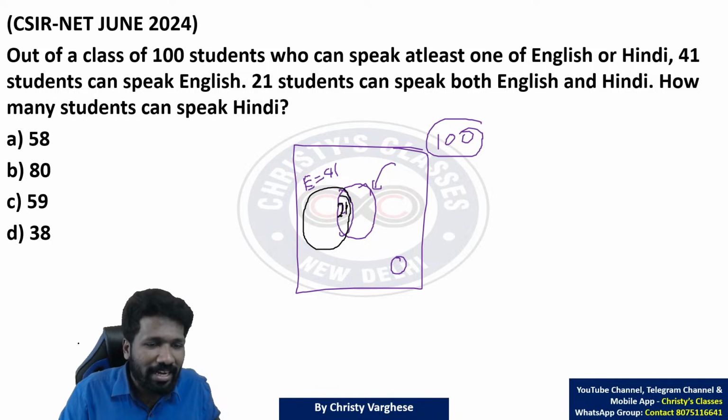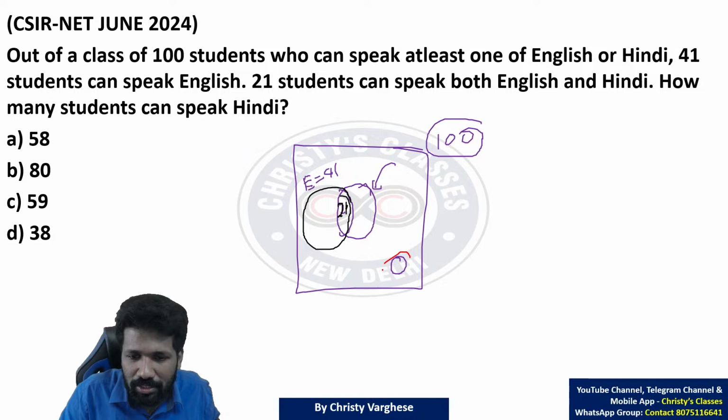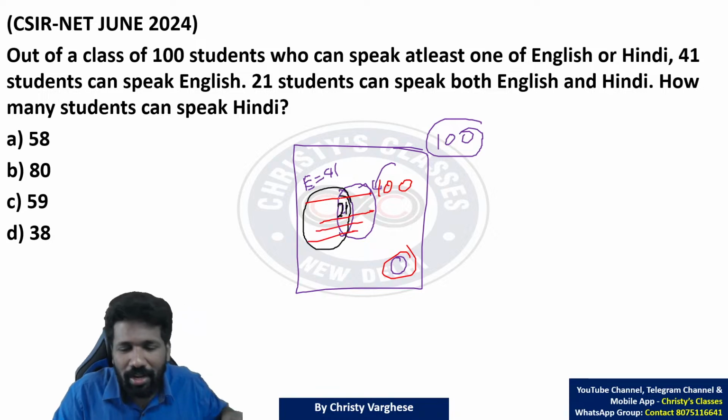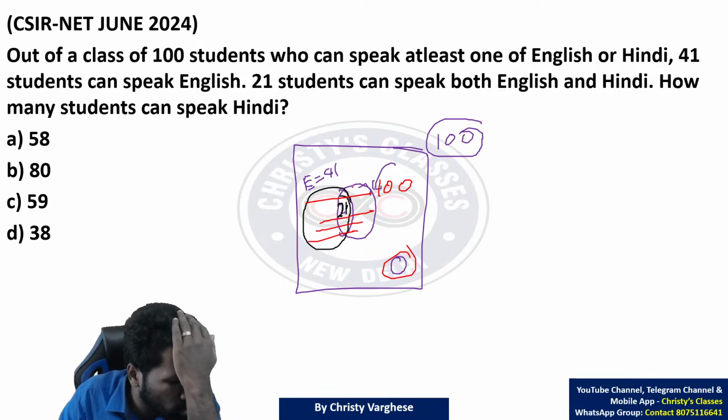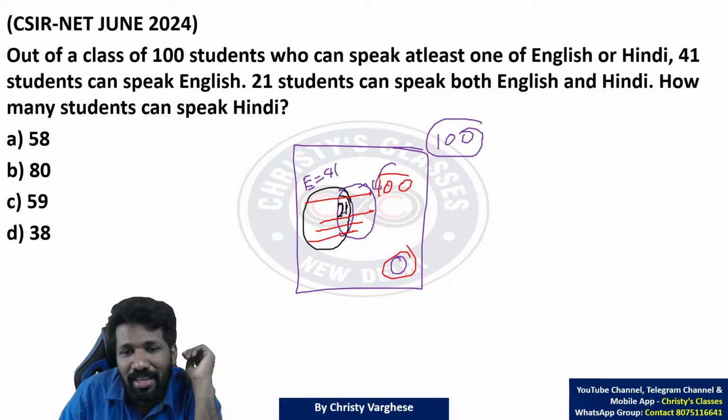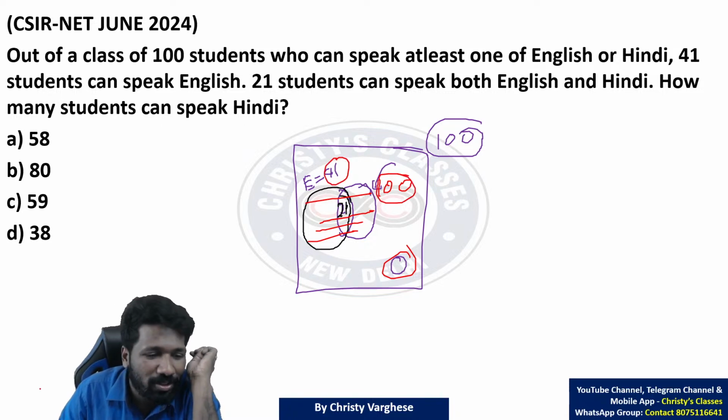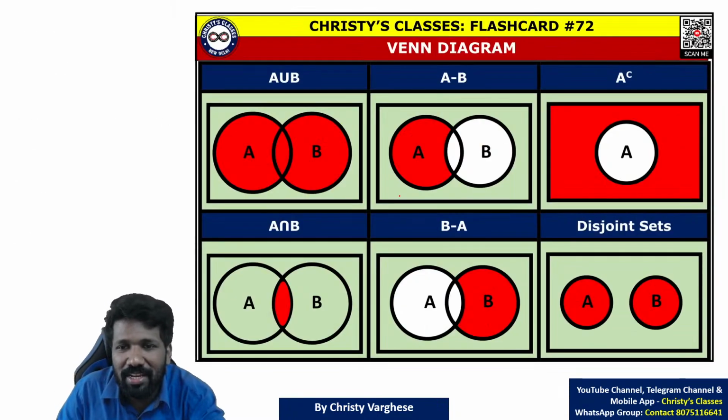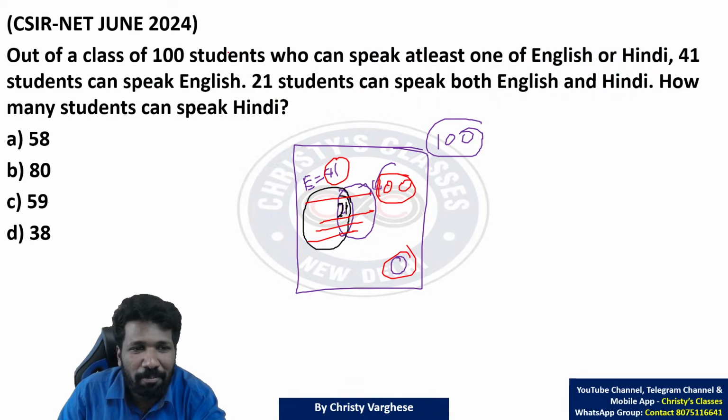How many students can speak Hindi? Here actually the easiest way is, as I told, this is 100. You can draw 100 here. 100 will be the union of this. So union में 100 है. Principle of exclusion use किया तो बहुत ही easy है. ये 100 से 41 कम किया, that is called B minus A. B minus A किया तो B only मिलेगा. Question finally क्या पूछ रहा है?